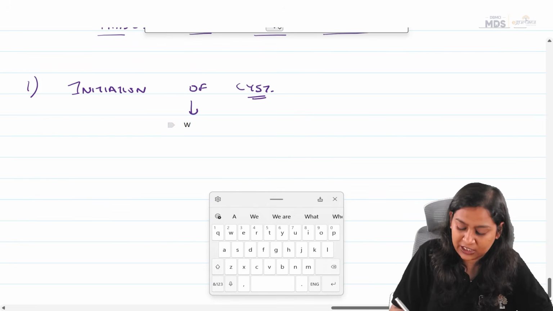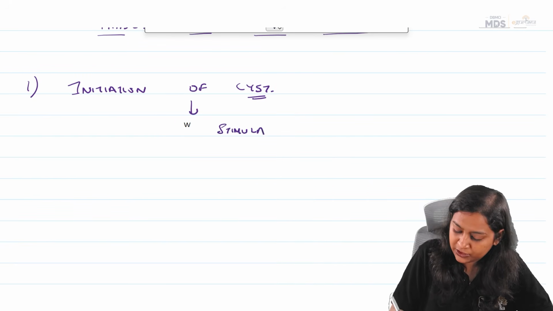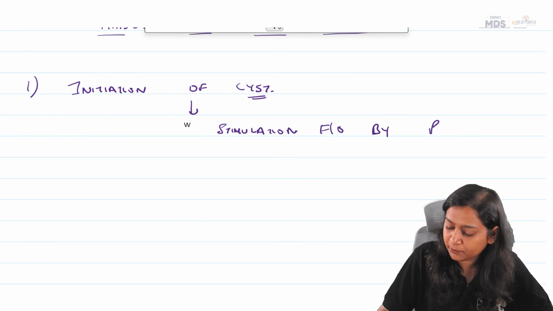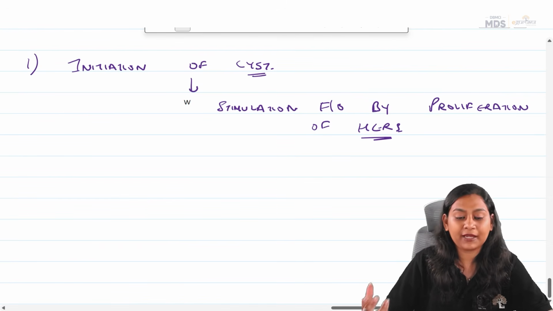First there is stimulation, followed by proliferation of HERS, because of caries or trauma leading to periapical infection.